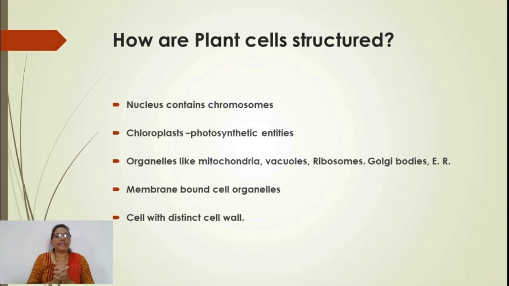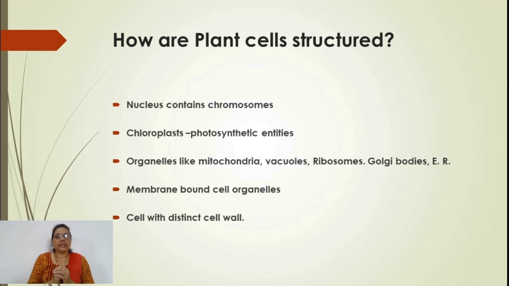How are plant cells structured? As we said earlier, they are eukaryotic in nature and have membrane-bound cell organelles, and due to that they have a well developed nucleus and chloroplast, which is the photosynthetic entity. Other organelles, the small organs present in them, include mitochondria as the powerhouse of the cell, vacuoles for storage of water, ribosomes, Golgi complex or Golgi bodies, and endoplasmic reticulum.